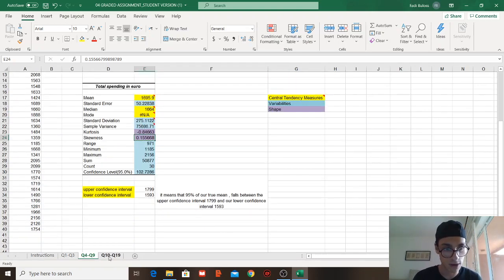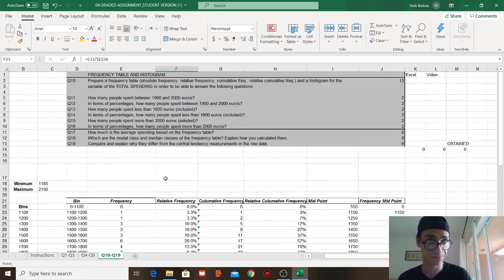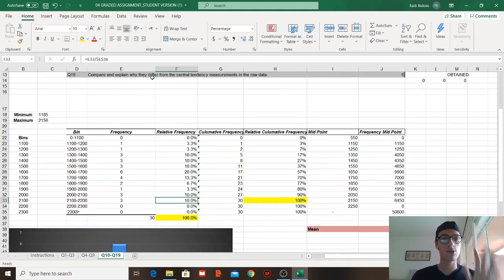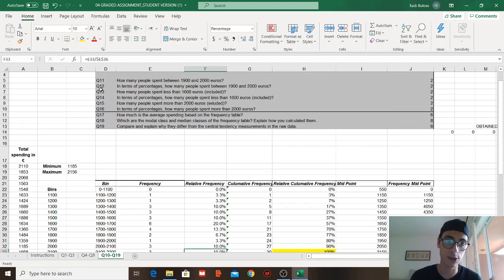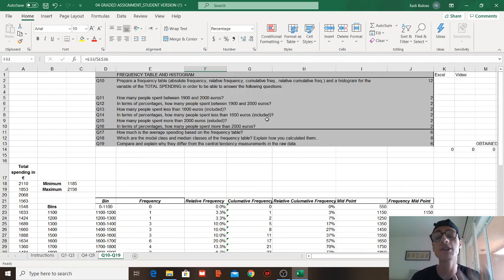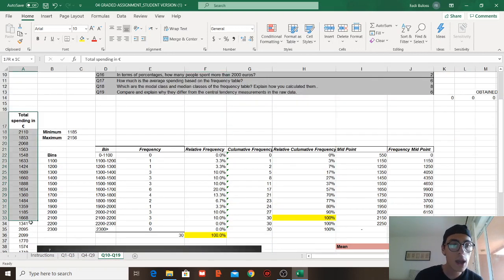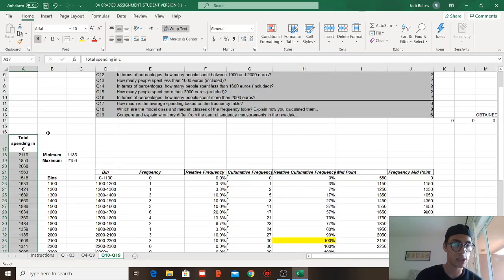Let's go to questions 10 and 19. As we can see here, I have done quite a lot, because I don't want to waste time just pressing buttons, but I will elaborate and talk. Prepare a frequency table which includes absolute frequency, relative frequency, cumulative frequency, relative cumulative frequency, and the histogram for the variable of total spending. So we are again in total spendings, and I copy-pasted the total spendings again.